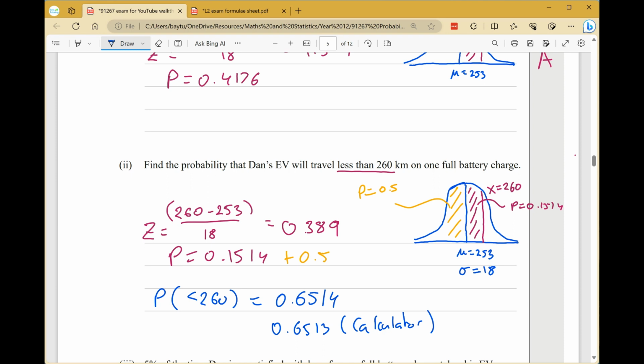They'd be absolutely fine. For both of those, this question and the previous one, those achieved questions, you just need to have the correct answer. No working is required. If you're doing it by hand, then you need the working, of course. And with any normal distribution question, always sketch your bell curve.